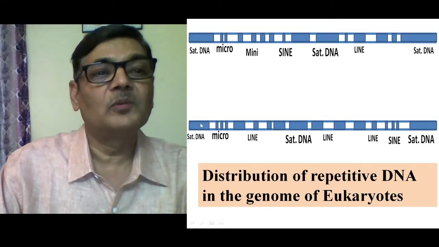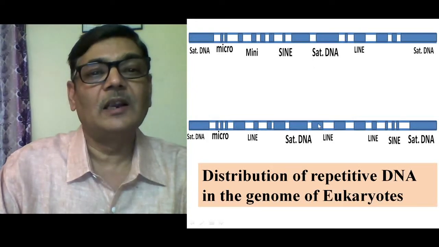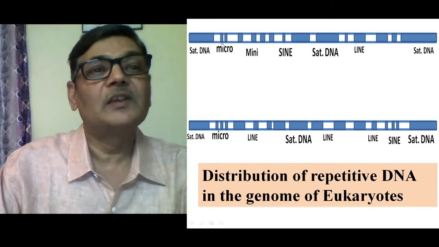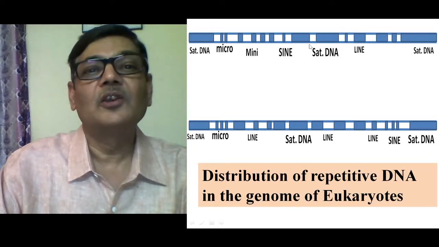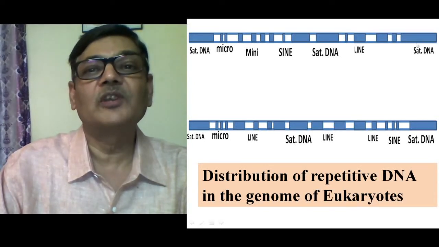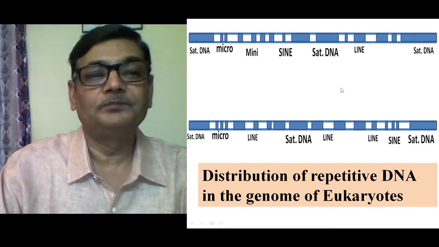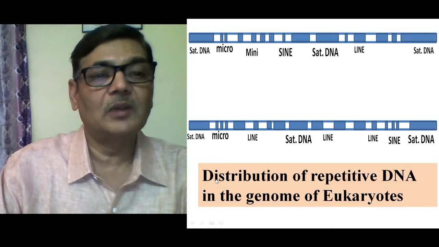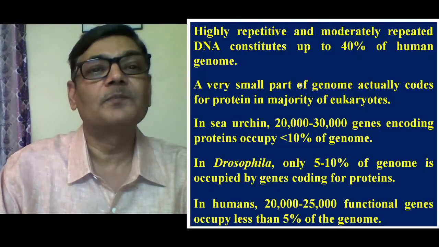So every chromosome will have its telomere and centromere because these portions are well distinct, and that is where satellite DNA will be mainly present. Besides that, there will be micro and minisatellite areas and SINEs and LINEs. All these are scattered throughout the length of the DNA molecule, and almost every chromosome or every individual DNA molecule will have these portions spread along their length. So this diagram shows the distribution of repetitive DNA in the genome of eukaryotes.